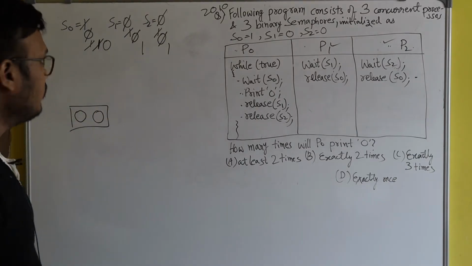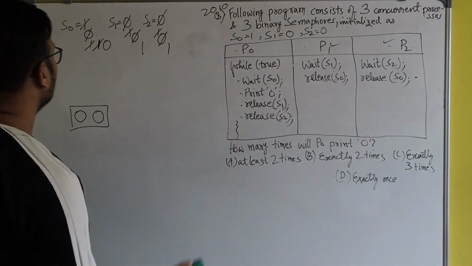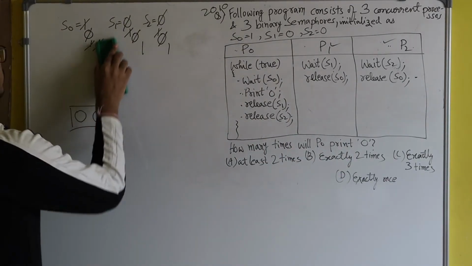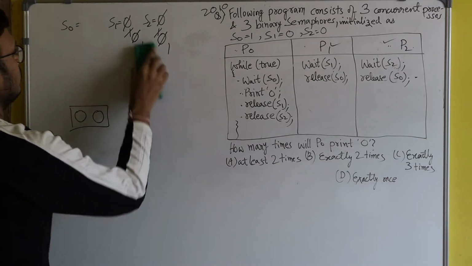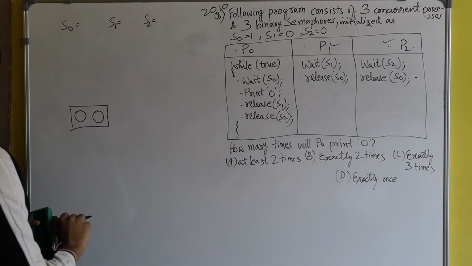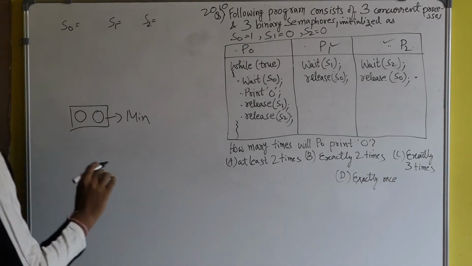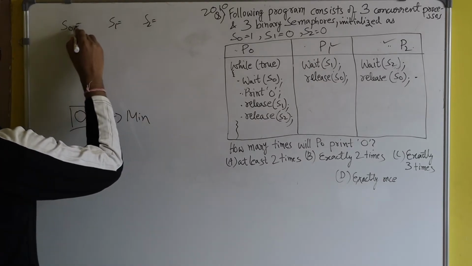So let me rub this. It's a very interesting question. These two zeros are the minimum number of times. So now let's start again.